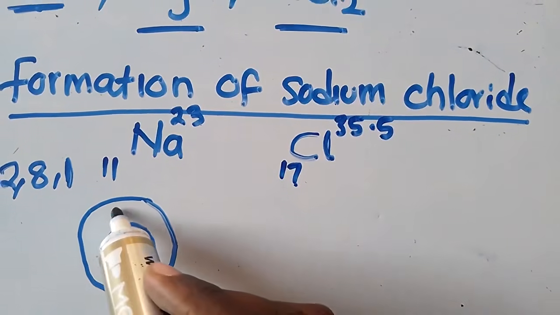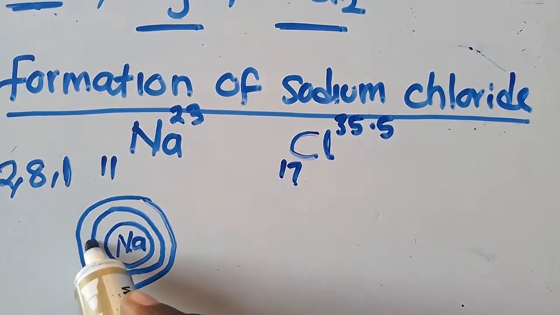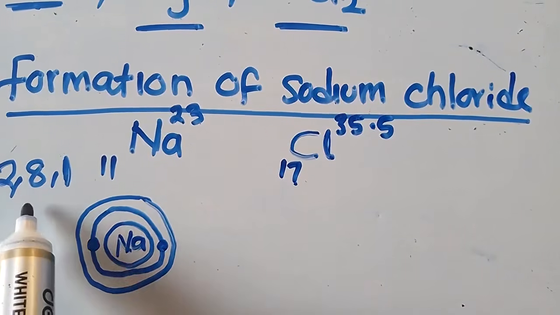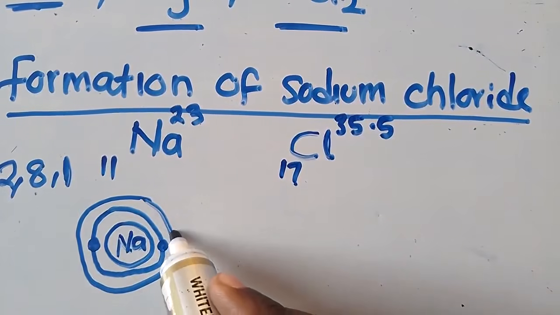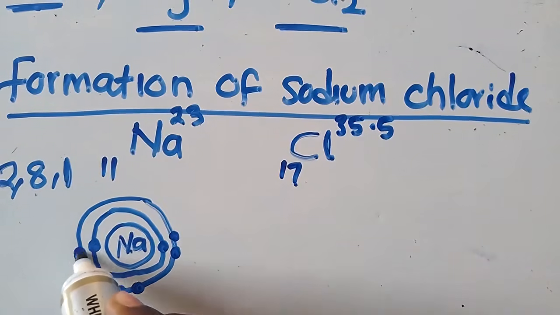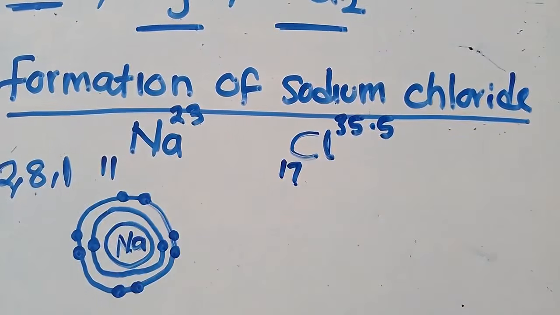In the first shell here, let me put this first shell here, I'm going to have 2 electrons. So I do this, I do that. The second shell, I'm going to have 8 electrons. So I put 2 here, 2 there, 2 there, 2 there, 2 there, and also a 2 there.